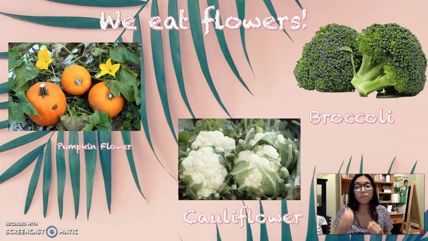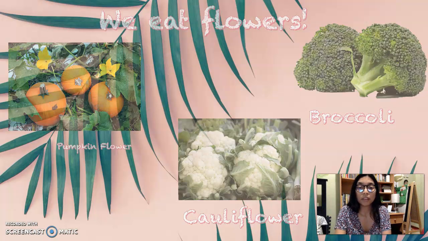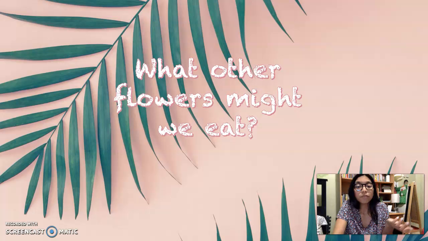Cauliflower is another one, another flower that we eat. It's almost like a broccoli, but instead this one is like a white broccoli, right? We can say it looks like a white broccoli, but it's called cauliflower. And then we have the pumpkin flower. So pumpkin, we have it there to show you the pumpkin, right? And then the flower, that yellow flower, we eat that flower. It tastes very, very delicious. What other flowers might we eat? So let's think about what other flowers might we eat?